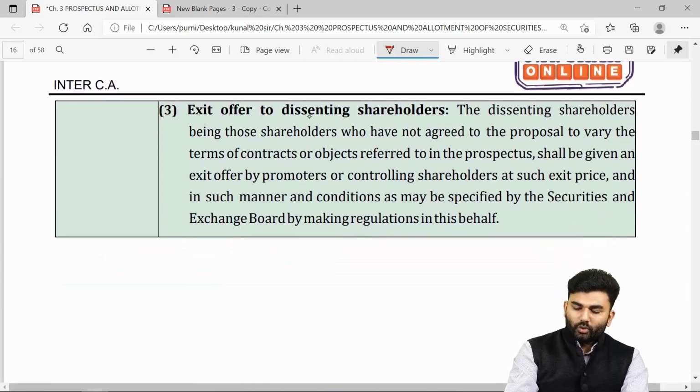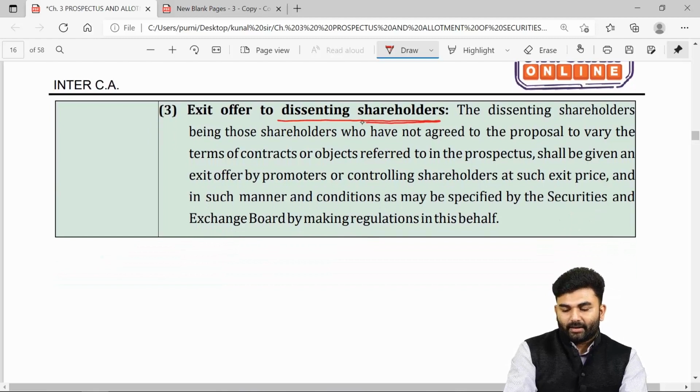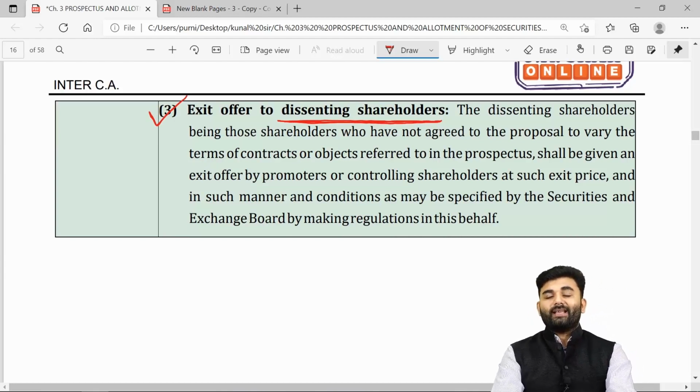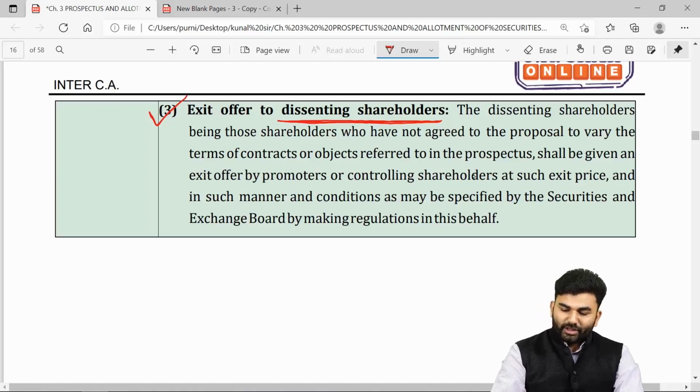Those shareholders who are not giving their consent are called dissenting shareholders. Such dissenting shareholders can be given an exit offer. At which price such shareholders will be given an exit will be specified by SEBI.